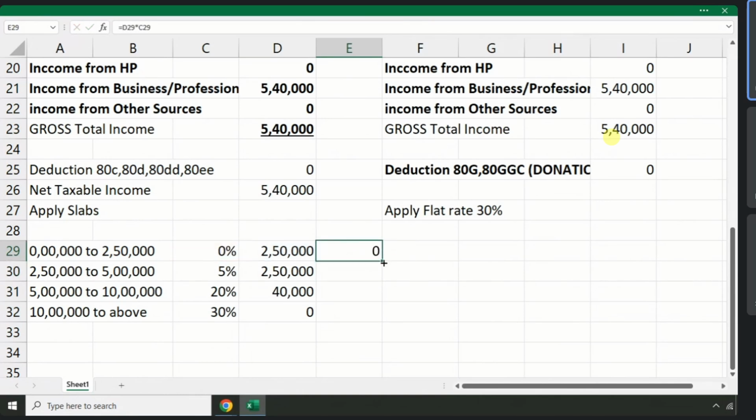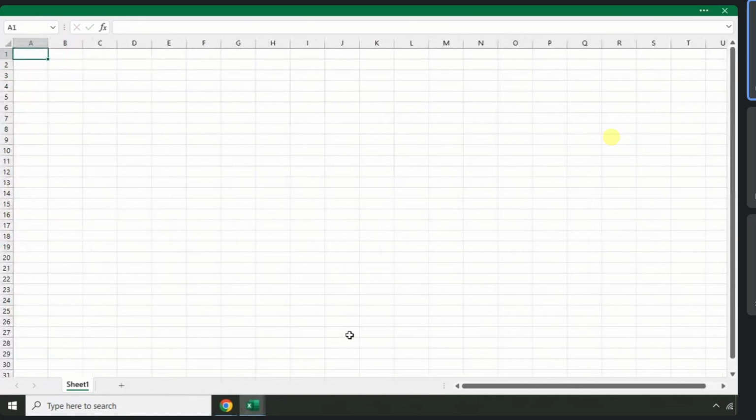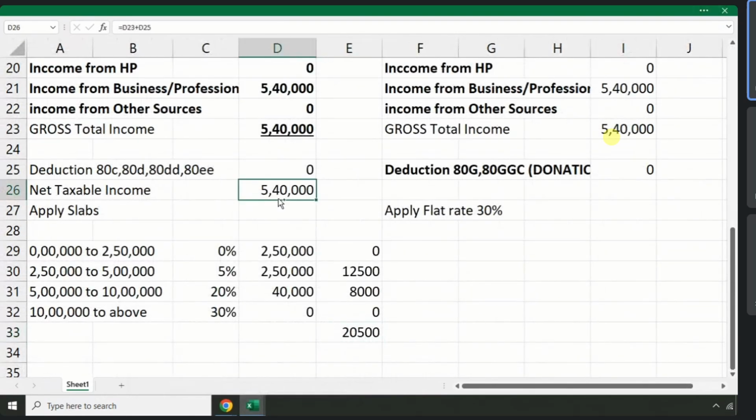So, if you apply it now, the total tax, if 5,40,000 income is generated by an individual person, how much tax should they pay? 20,500. If the same 5,40,000 income is generated by a partnership firm, how much should they pay?